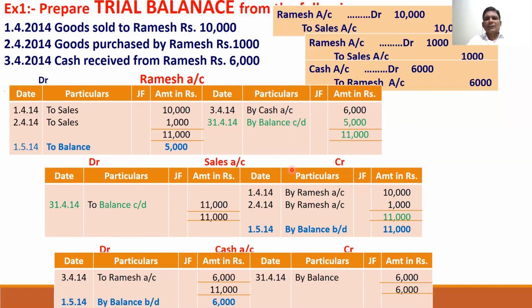So first, the date. Second, how much is created in the sales account? 10,000 is shown here. And what is opposite to sales? By Ramesh account.